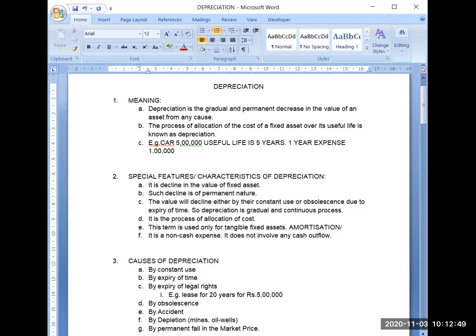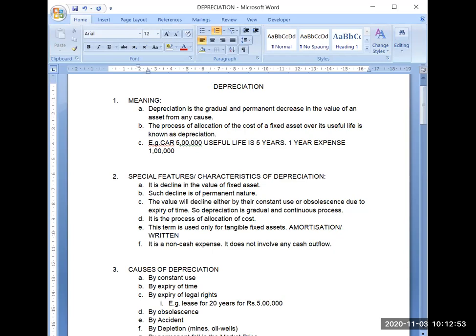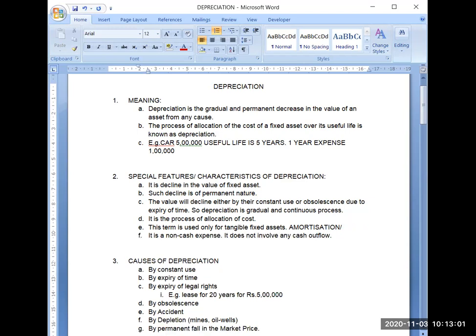And sometimes you will find it simply written off. This term is used for both: writing off depreciation, or writing off patents, trademarks. Writing off means charging to the profit and loss account and declining in the value of assets. It is a non-cash expense.